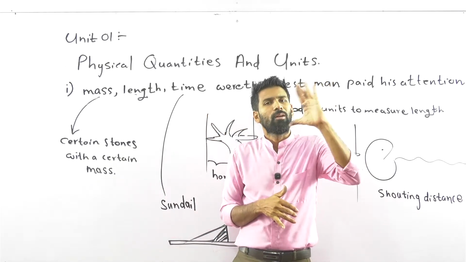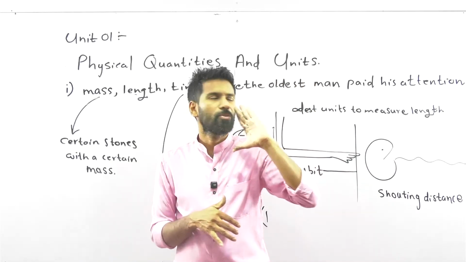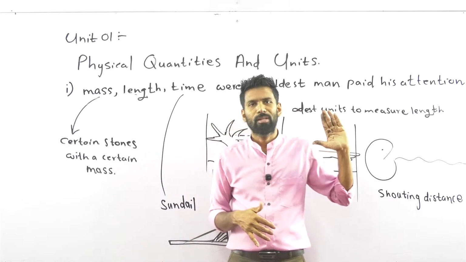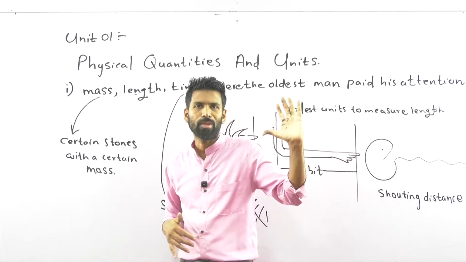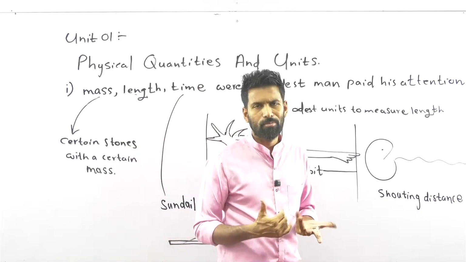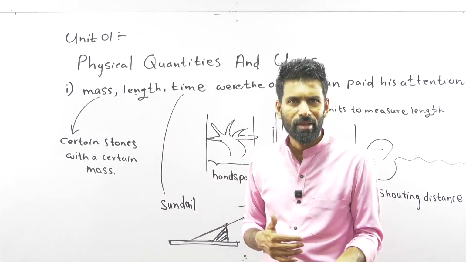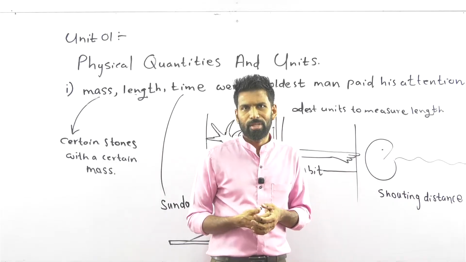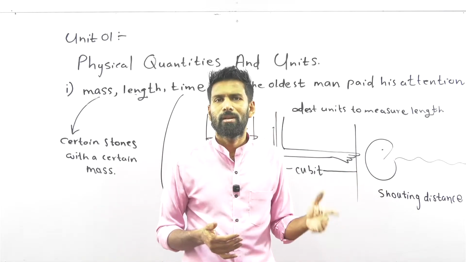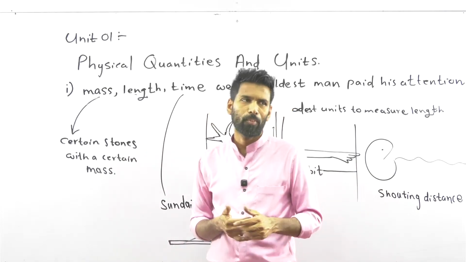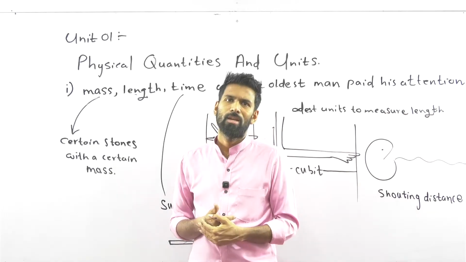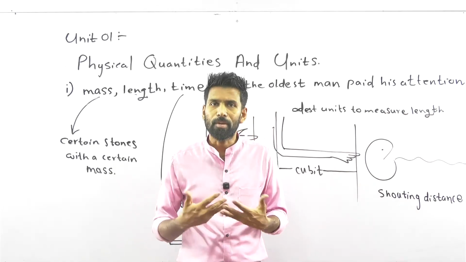Okay, you shout, and you get the shouting distance, the distance traveled by the sound, up to which you can be heard by other people. Can you create the same shouting distance again on a different day? You will shout again, but the sound will not travel the exact distance that it traveled last time. It will not be heard up to the exact point that it was heard last time. So these things cannot be reproduced either.